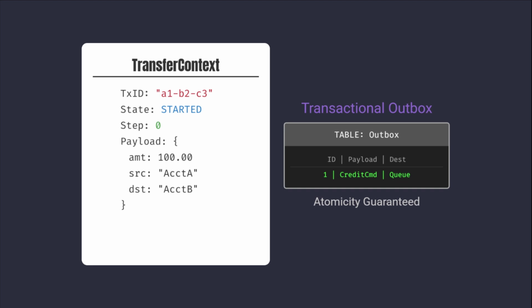Persistence uses a transactional outbox pattern to ensure state updates and outgoing commands are atomic relative to the orchestrator's database. This prevents lost commands upon orchestrator failure, guaranteeing reliable command delivery to downstream services.